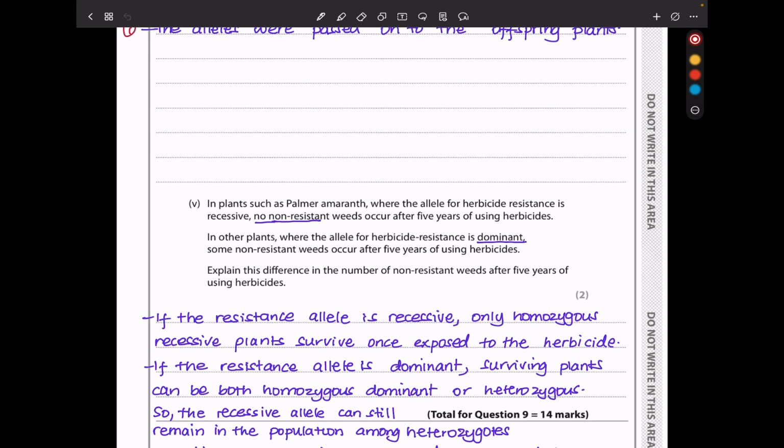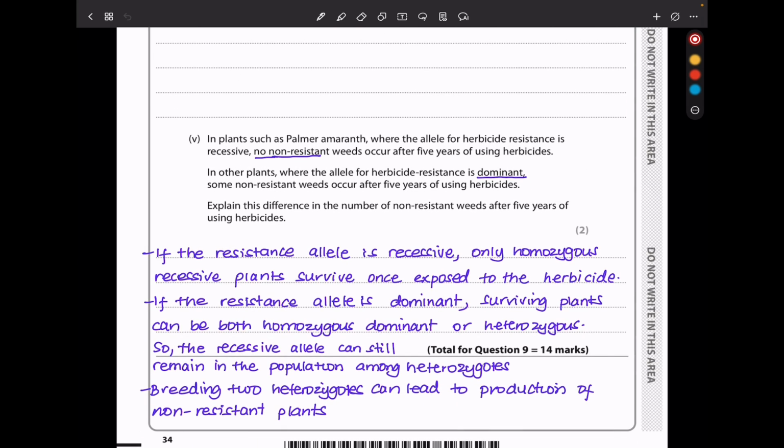Explain this difference in number of non-resistant weeds after 5 years of using the herbicide. Now, if the herbicide-resistant allele is recessive, of course, it's going to be expressed when it's in the homozygous recessive version, meaning those that will be resistant are going to be only the homozygous recessive ones. And so those that have the dominant allele over time are going to be destroyed or they're going to pass away.